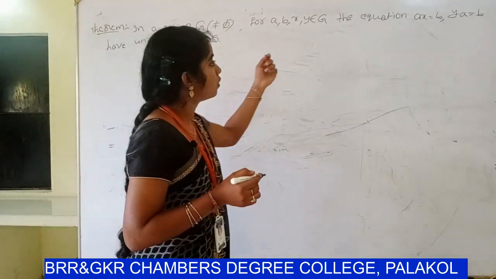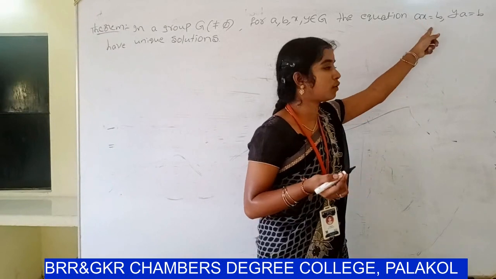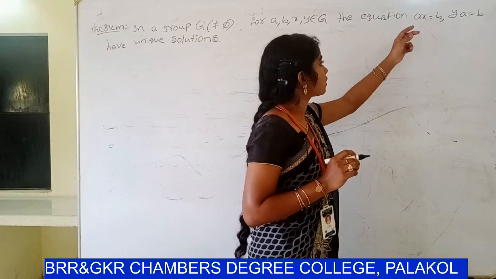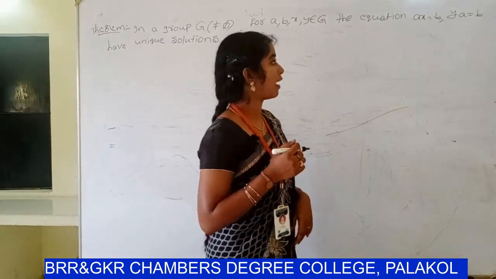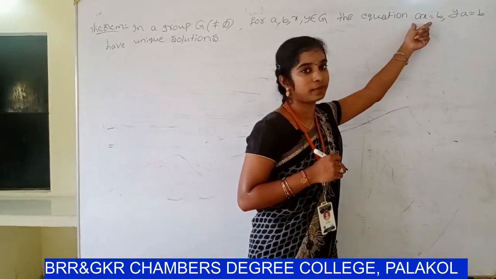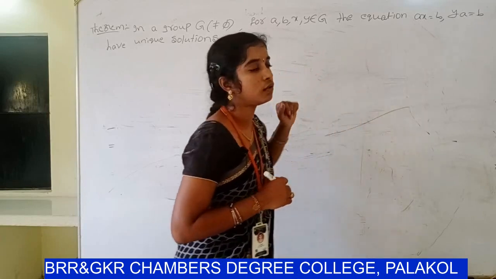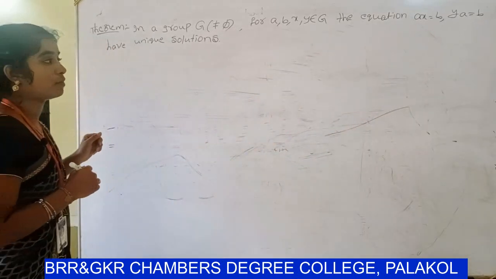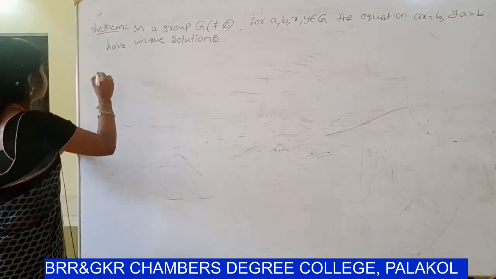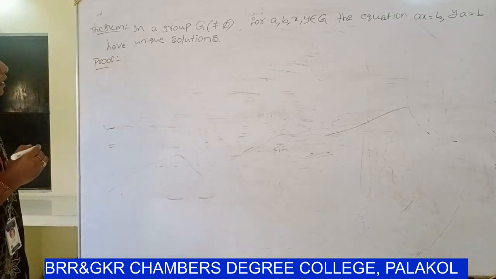So let us start the proof. First you have to prove x is a solution of ax = b. Next, let us assume x1, x2 are two solutions of ax = b, and finally we have to prove x1 = x2, so it is a unique solution. Similarly for ya = b.